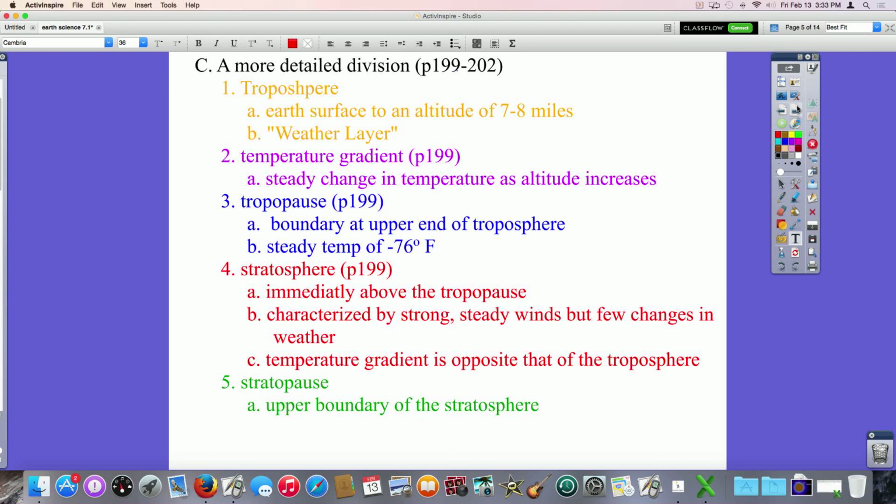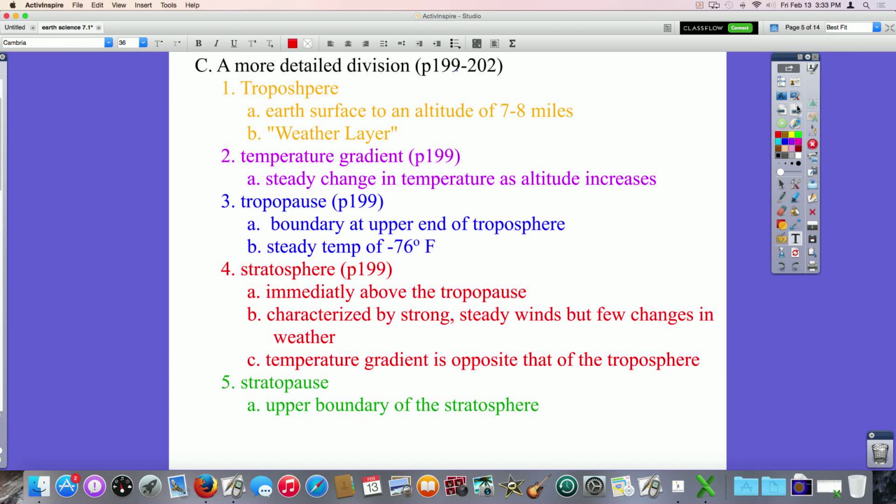So a different way of looking at the atmosphere. We had the homosphere and the heterosphere. And now if we look at it especially in terms of temperature, the way the temperature acts going higher in our atmosphere, we could group them differently. We have the troposphere here on the surface. This is to an altitude of about 7 or 8 miles. This is also called the weather layer because this is the layer where all the weather takes place. Above that, there is no drastic change in weather. This is where storm clouds happen, everything happens.